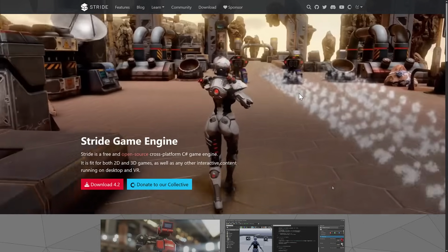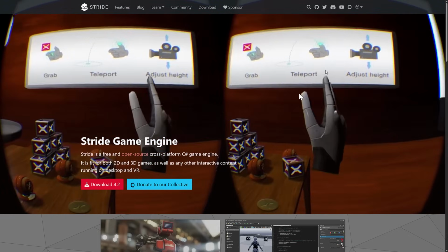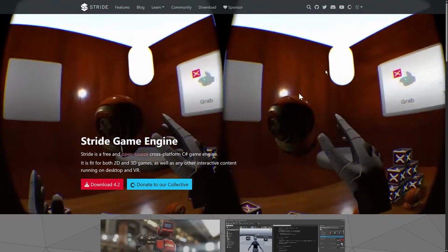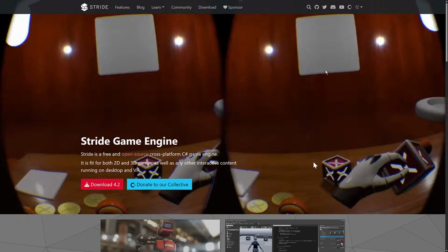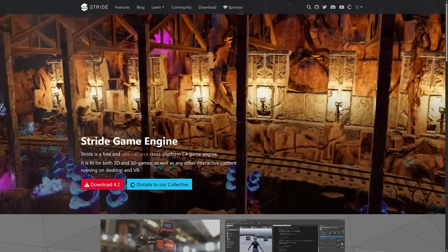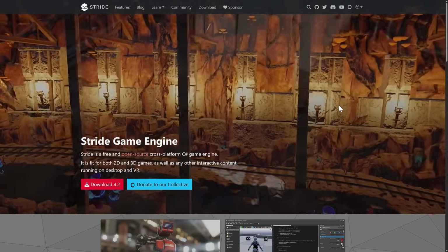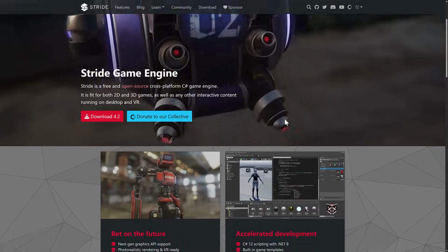Now, Stride is a fully open-source project right now. It used to be called Zenko, and before that, it used to be called Paradox Engine. They renamed it from Paradox because it was just used too many times. Even the X there was the old Zenko logo. So you can see, in effect, Silicon Studios were the owner behind this one. They open sourced it, and along with that, they renamed it to Stride.